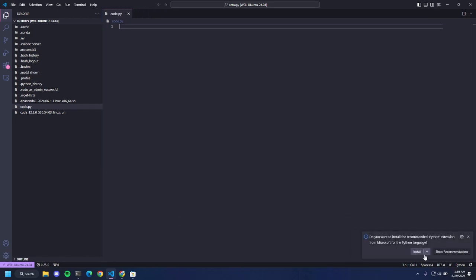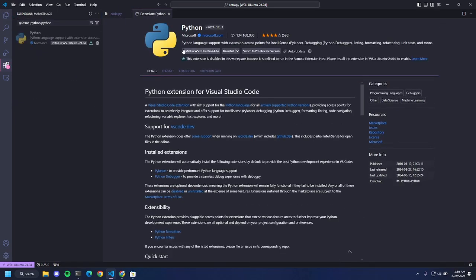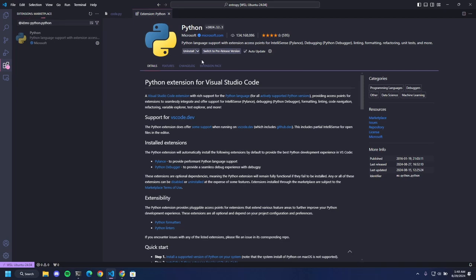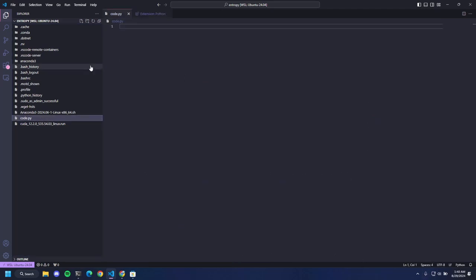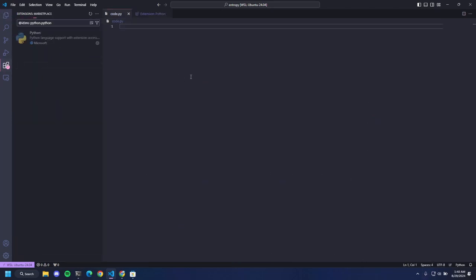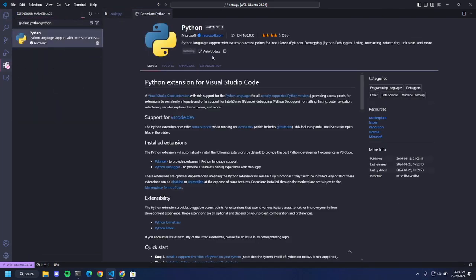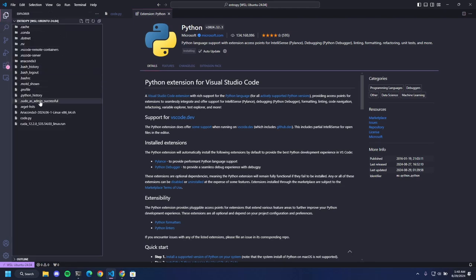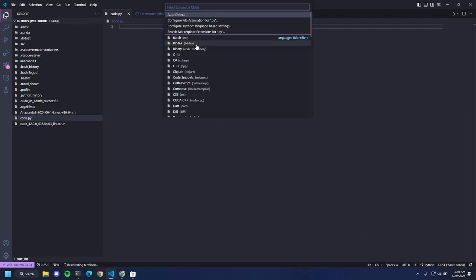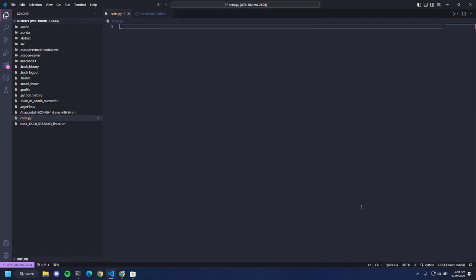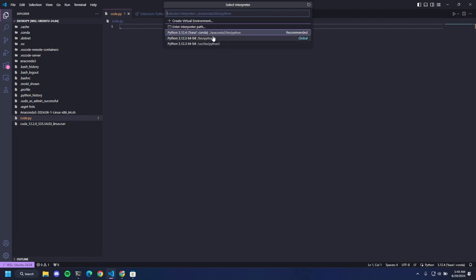This is going to be a Python file, and then we're going to install the Python extension in the remote VS Code. Let's wait for it to get installed. Let's go to code.py, and we can see Python has been detected.